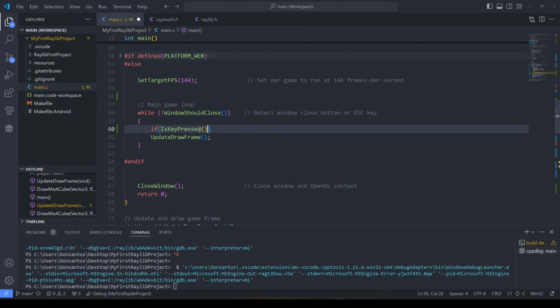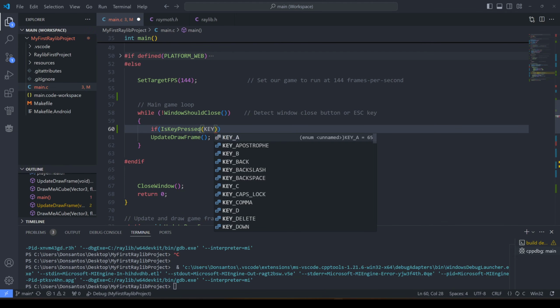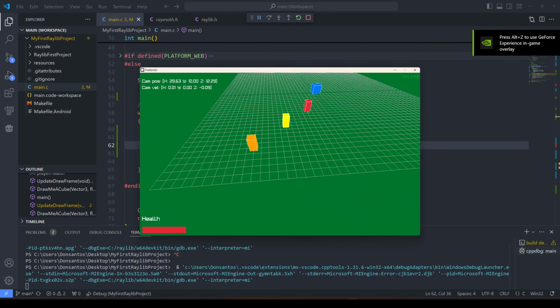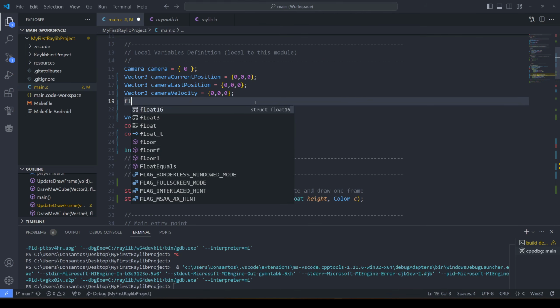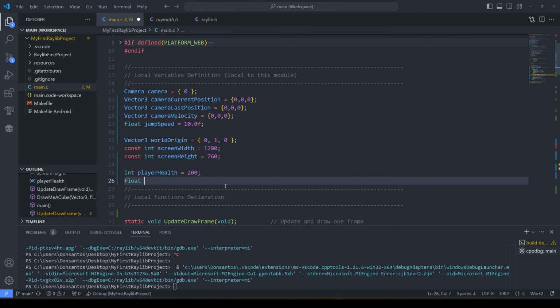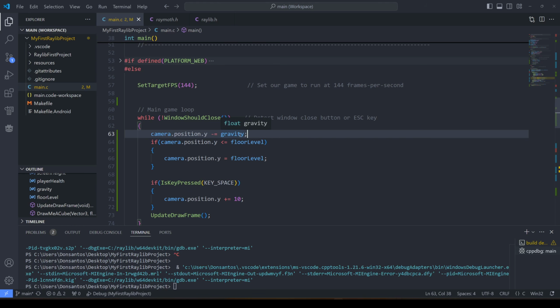I create the input reading for the space key, and I set the camera's position to increase by 1 whenever it's pressed, just to see that it works. I then create a jump speed and gravity variable. Jumping by moving up 1 step is fine, but we need to also decrease our Y position over time. This should be as simple as decreasing our camera's Y position by frame time multiplied by our gravity value. And of course the gravity is set to negative 9.81.